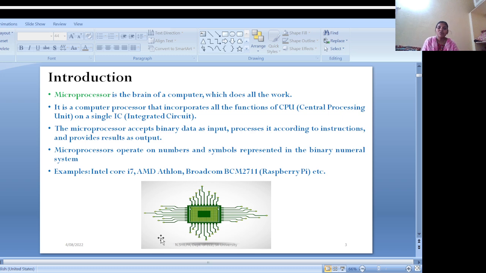Processor and CPU are all the same, we are just using different names. This is a simple chip that is present inside the computer, inside the motherboard. That single chip is called a microprocessor. Micro means small, so it is a small processor, but it does a lot of operations.